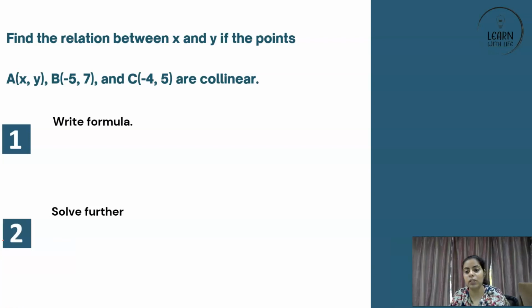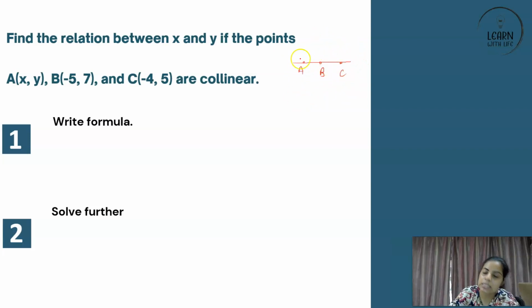So here is a very interesting question just based on this topic. It's very important to understand maths not only through theories but also through appropriate questions, right? Because implementation is more important. So find the relation between x and y if the points are collinear. So there are 3 points and we have to check for collinearity. In order to check for collinearity, understand that if there are 3 points A, B and C, then A, B and C are collinear if they lie in the same straight line.